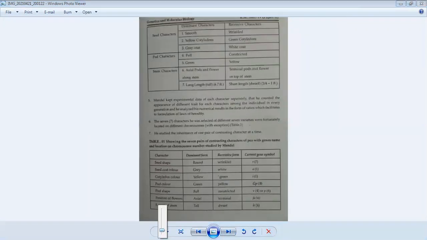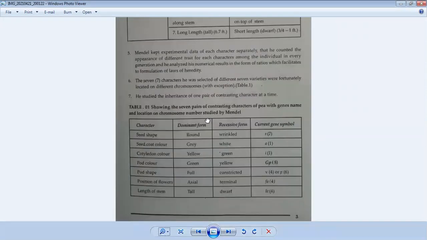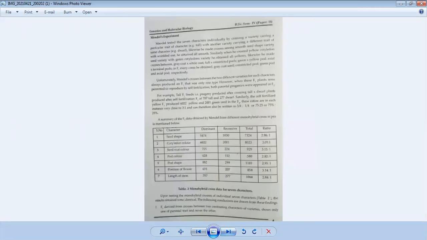From this garden pea plant, he selected 7 different contrasting characters to perform the experiment. For example, length of the stem height, then seed shape, seed color, pod shape, pod color, and flower position. These are the 7 characteristics selected by Mendel for his experiment.